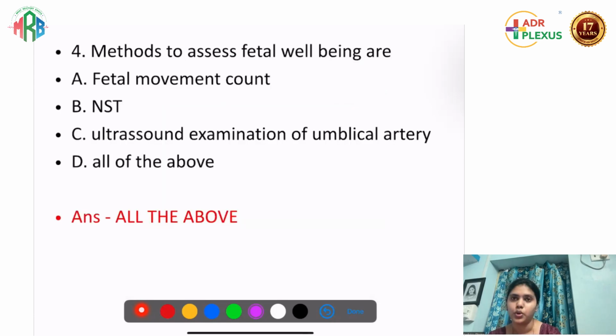Okay. Fourth question, methods to assess fetal well-being are. With what do we assess fetal well-being? A is fetal movement count, B is NST, C is ultrasound examination of the umbilical artery, and D is all of the above. So we know this is all of the above.